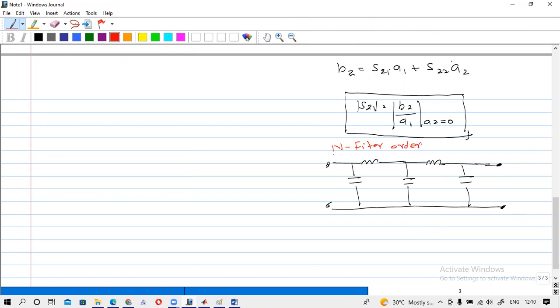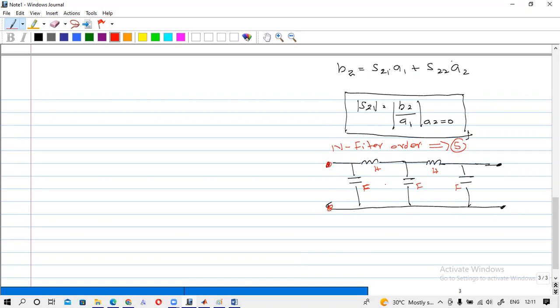This filter order will give you the element values, the number of elements. There are capacitances and inductances, measured in farad and henry. So filter order will give you the number of capacitors and inductors. Here it will be 1 2 3 4 5, so the filter order for this case will be 5. You will get this kind of circuit for your LPF design.